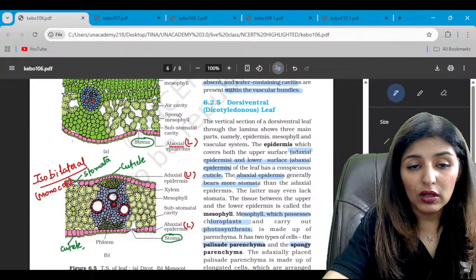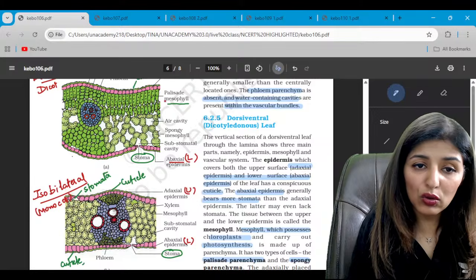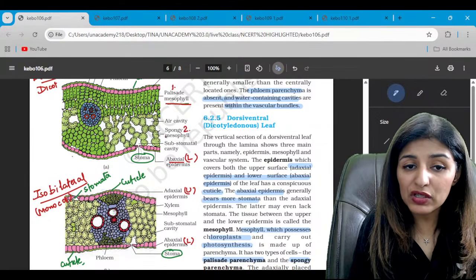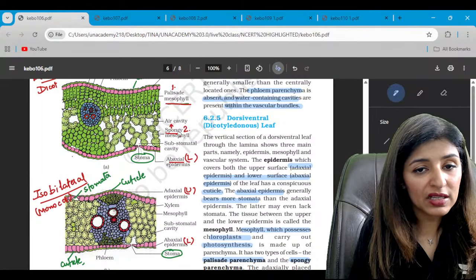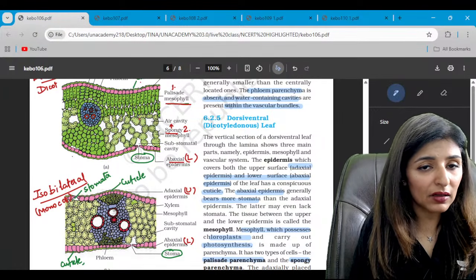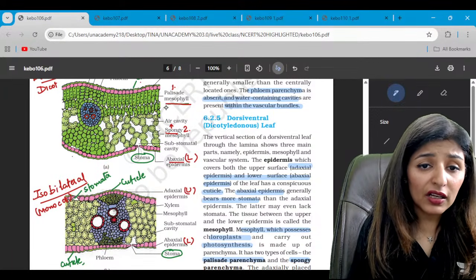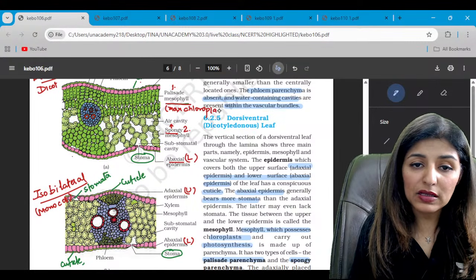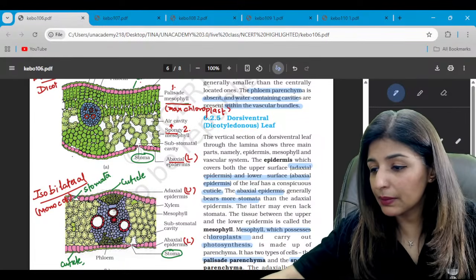Is that clear? Now, talking about the ground tissue. Ground tissue is known as mesophyll here. So, in case of dorsiventral, mesophyll is differentiated into palisade mesophyll and spongy mesophyll. Why do we call it spongy? Because of these air cavities. Look at the arrangement of these spongy mesophyll cells. While the palisade mesophyll is present just below the upper epidermis, they are very compactly arranged, right? Now, it has maximum chloroplast, so maximum photosynthesis is going to occur in the palisade mesophyll. Are we clear? Please let me know.